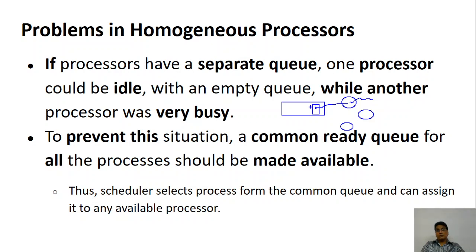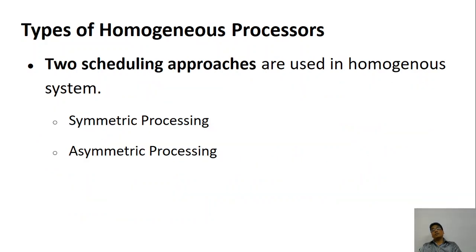Whichever is free takes a process from the common pool, so that way you can prevent the CPU from sitting idle. However, this also has some problems. We'll look at them slightly later.